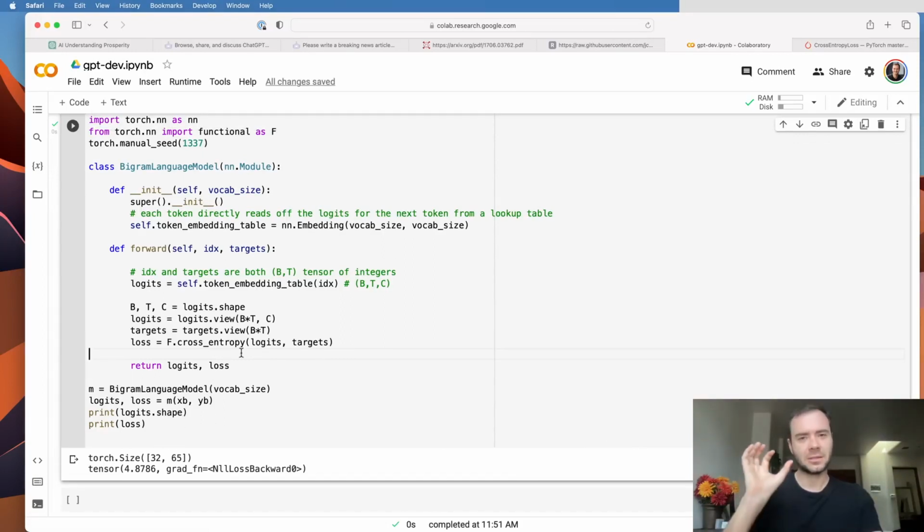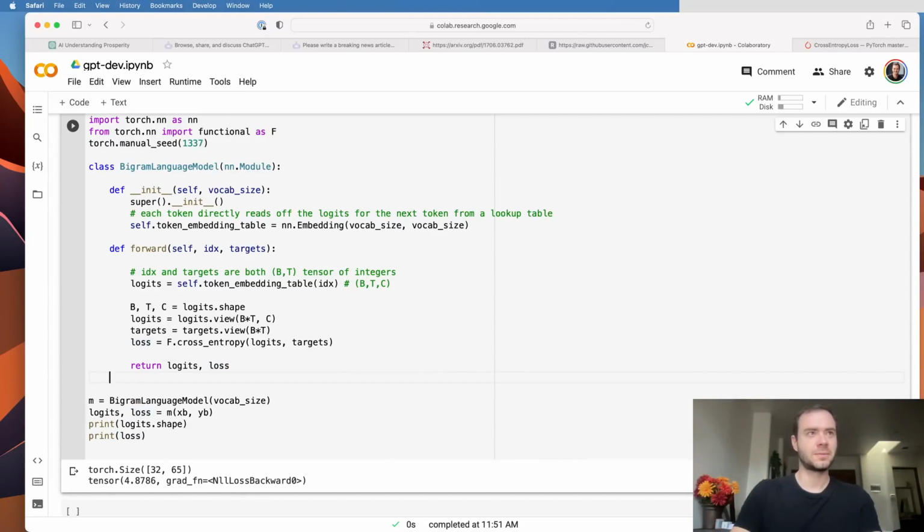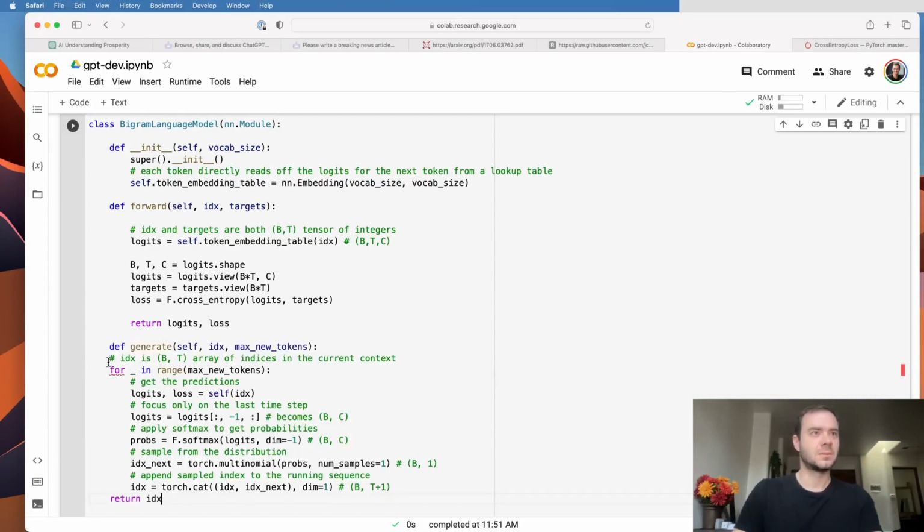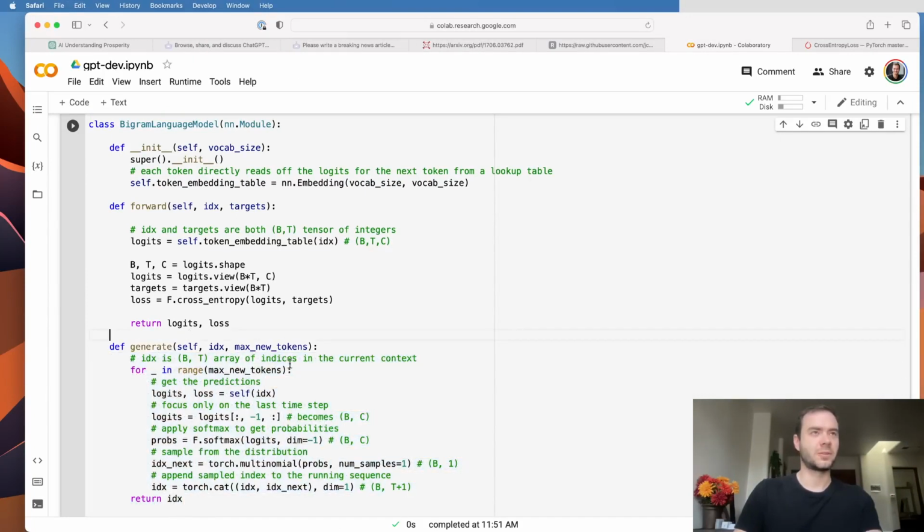Okay, so now that we can evaluate the quality of the model on some data, we'd like to also be able to generate from the model. So let's do the generation. I'm going to go a little bit faster here because I covered all of this already in the previous videos. So here's a generate function for the model.